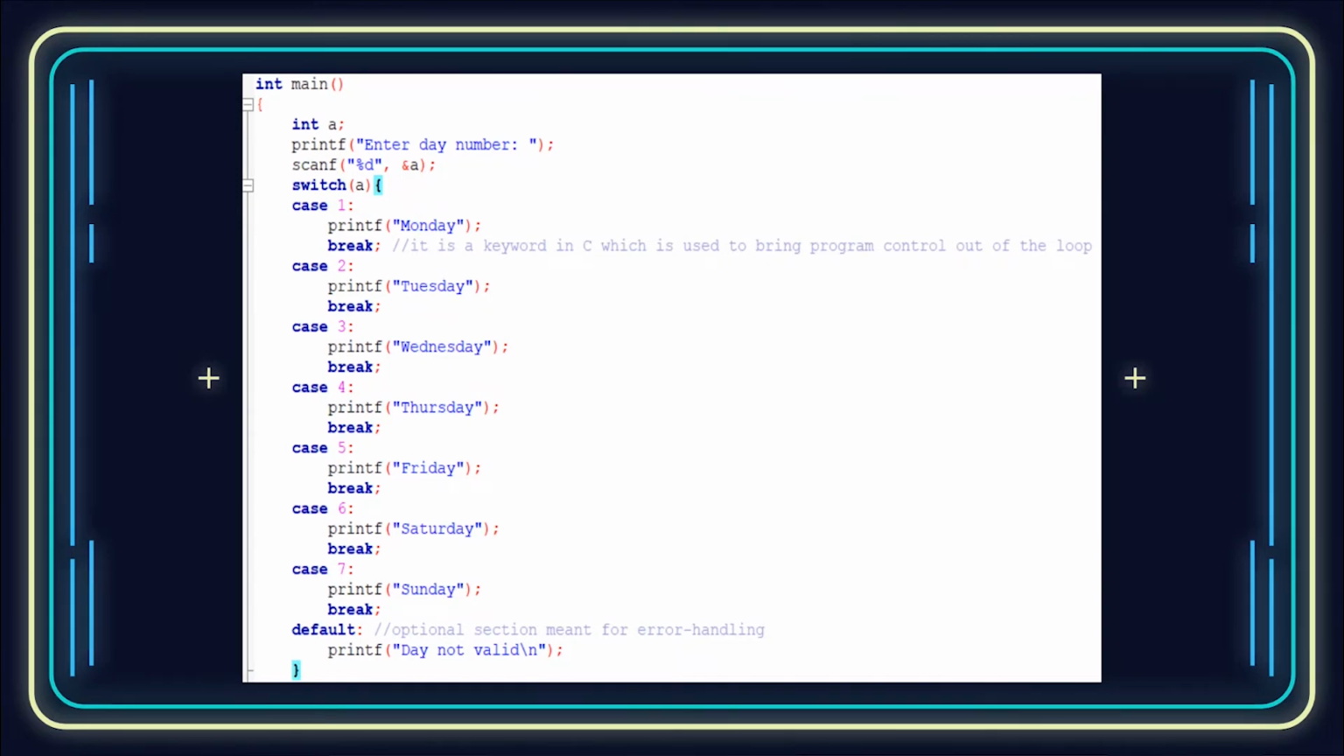But if it is not 1, then we'll be checking if it's 2. Similarly, we'll be moving on up until 7. And if all of that is not satisfied, if someone enters something more than 7 or 0 maybe, then we'll be printing this default statement. Like I said, it's an optional section meant for error handling. The default will print that the day is not valid, and then backslash n means we'll be moving on to the next line.